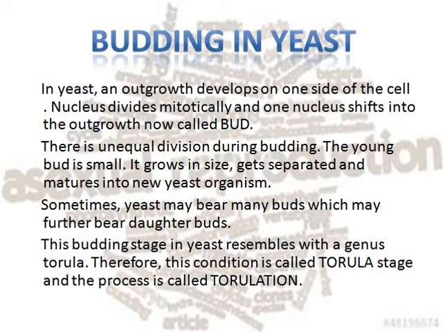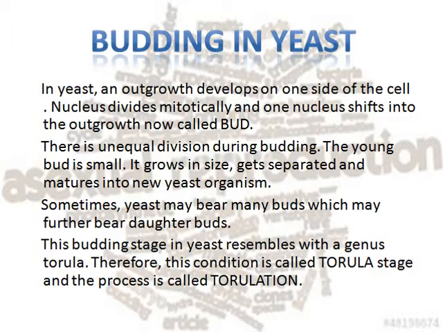Budding in yeast. In this method, a single cell of yeast first does mitotic division with its nucleus and then starts developing a small outgrowth known as a bud. Unequal division takes place, thus the buds formed are usually small as compared to the parent yeast. Sometimes many buds can be seen on the same yeast.